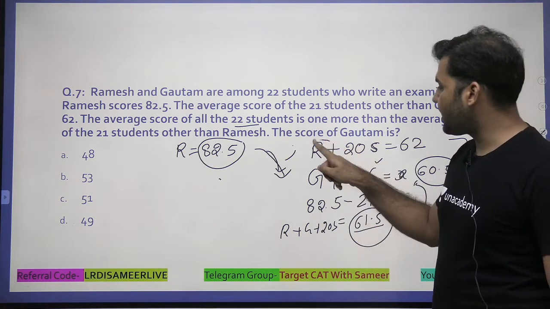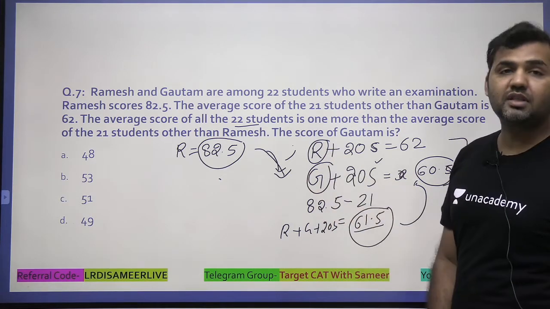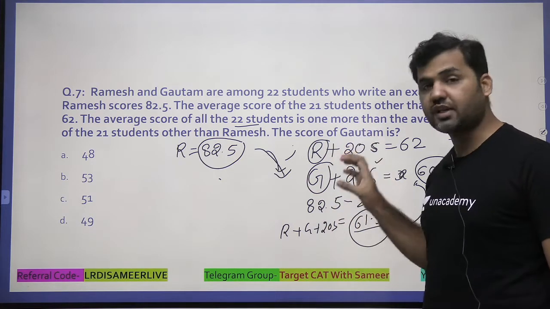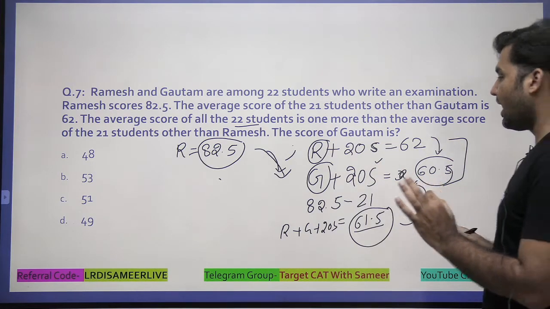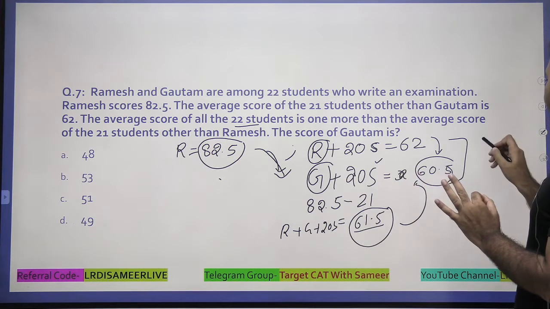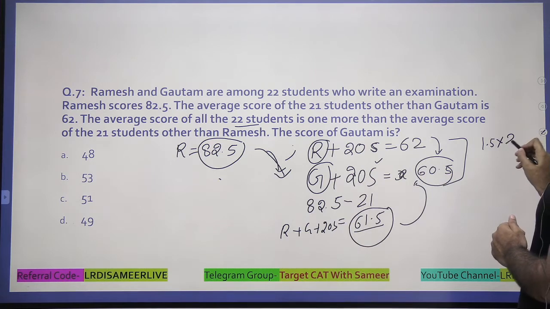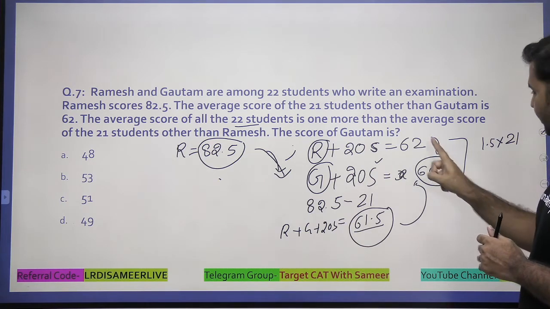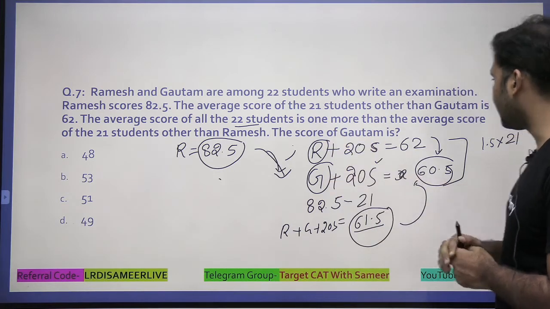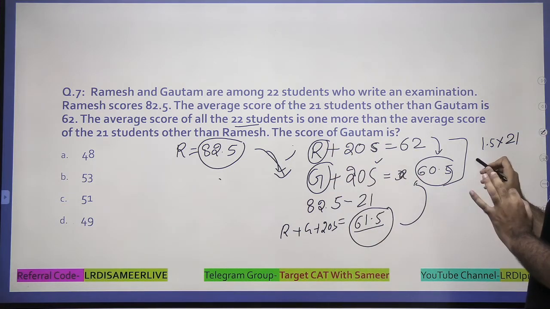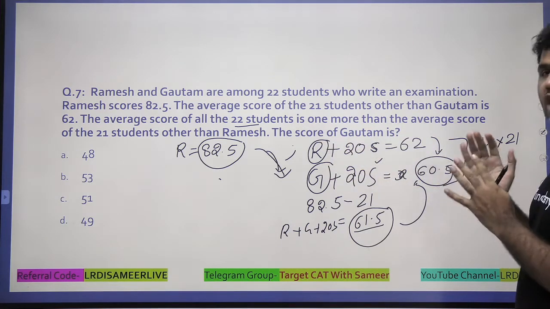When I remove Ramesh and replace him with Gautam, the average decreases by 1.5. A decrement of 1.5 is happening on 21 values on replacing Ramesh with Gautam. So the value of Gautam is less than Ramesh, because this decreases the average. How much less?